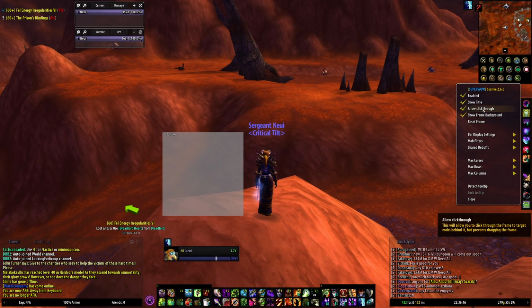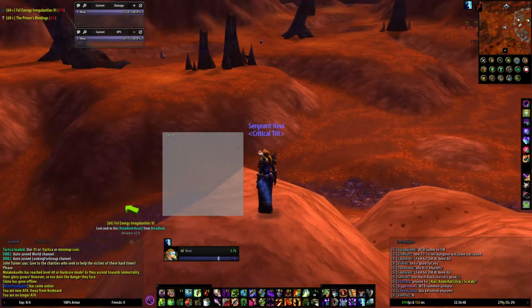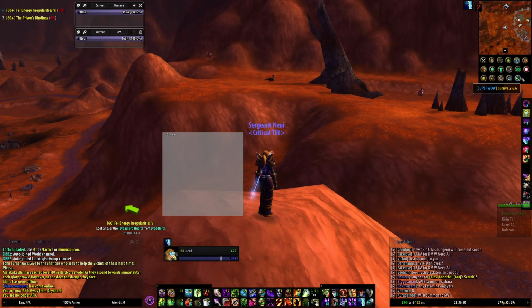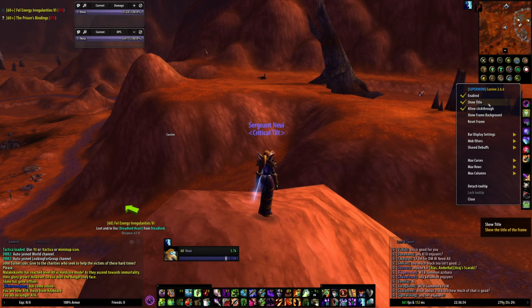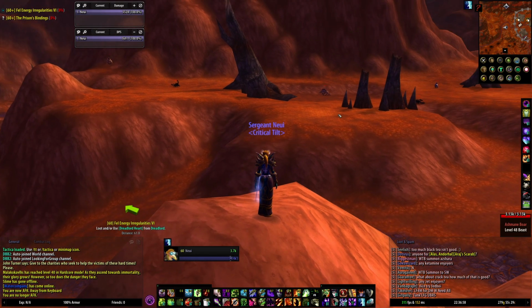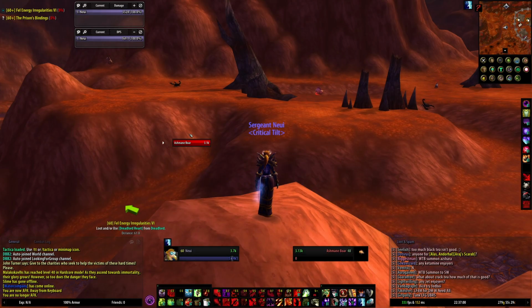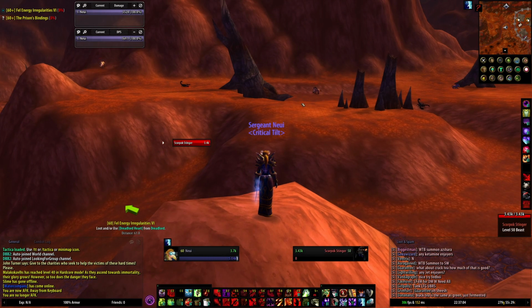Then you allow click through. This makes it so you can't touch it anymore, so it stays where it's at. If you uncheck show frame background, it disappears. Uncheck show title, that disappears. So now by default, when you target something, this will pop up. If you're in combat with more than one thing, they'll bring a whole list down here.